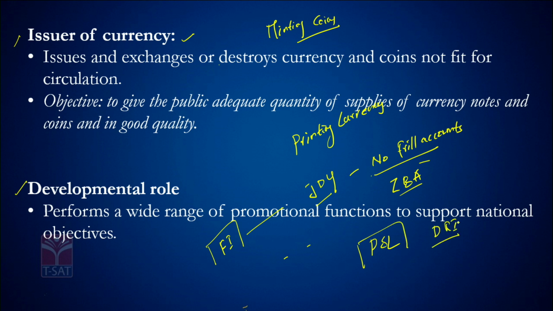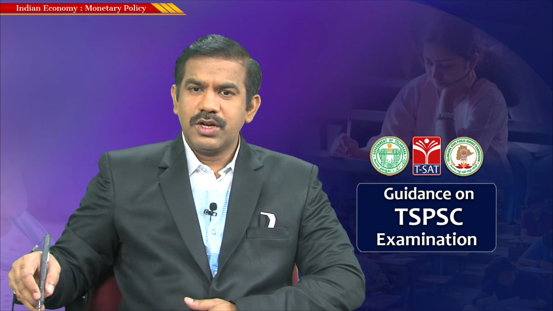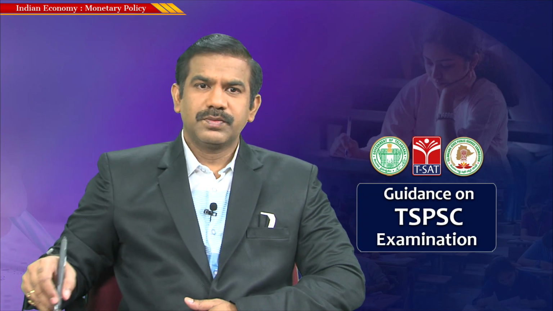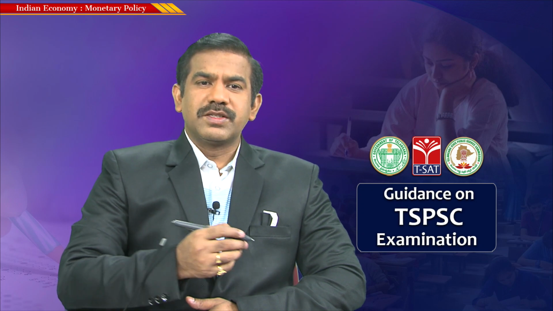So whenever the government comes with certain initiatives to promote various developmental activities, RBI also participates and supports the government in order to achieve these kinds of objectives. So that's another important function RBI performs, a wide range of promotional functions to support national objectives. And then the further function is regulator and supervisor of payment and settlement systems.